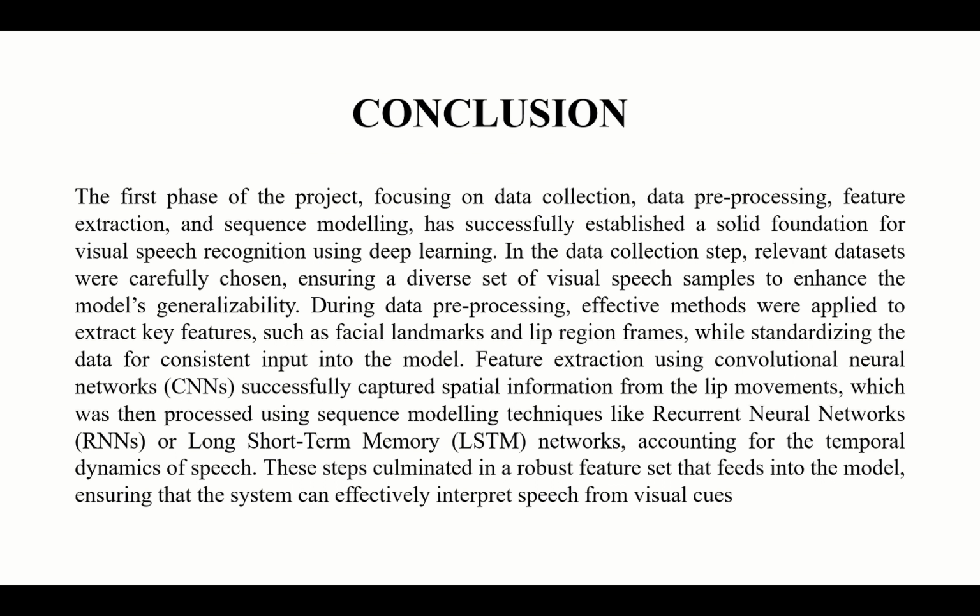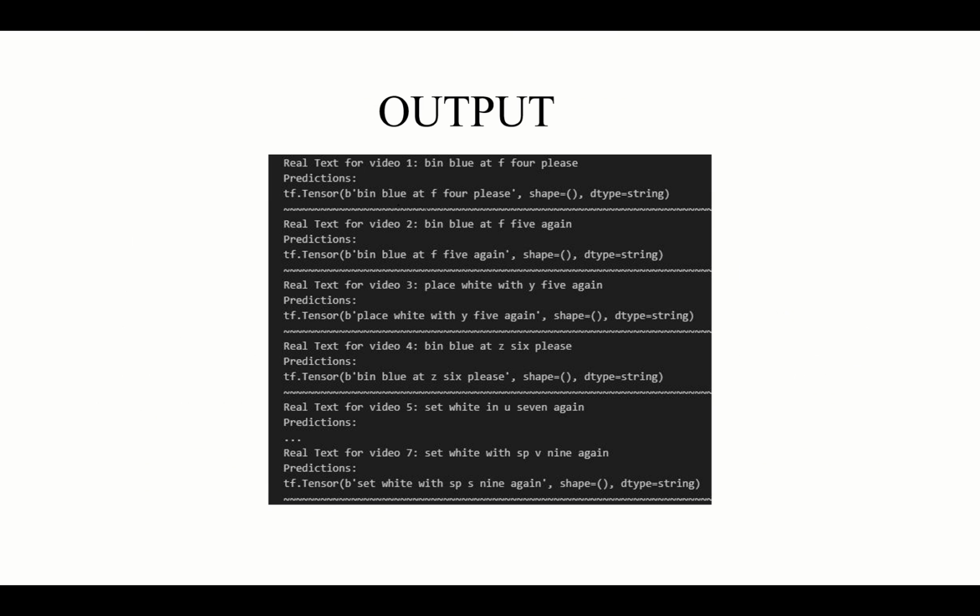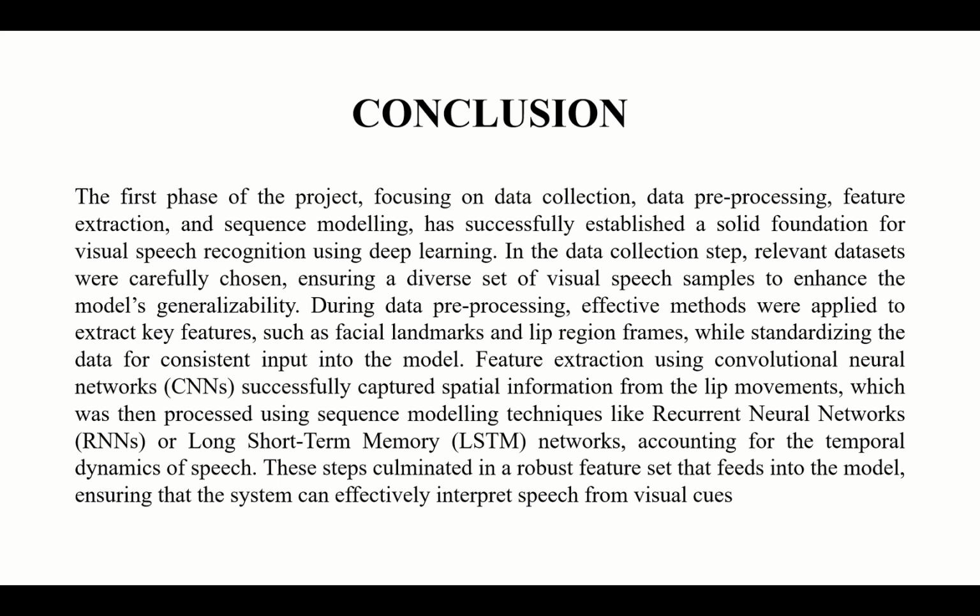So what are the conclusions? The first phase of the project focused on data collection, data pre-processing, feature extraction, and sequence modeling, and has successfully established a solid foundation for VSR using deep learning. In the second phase, we trained the model, and we got the required output. The data set was worked on for more than 400 epochs, and we got the required output, like these predictions.